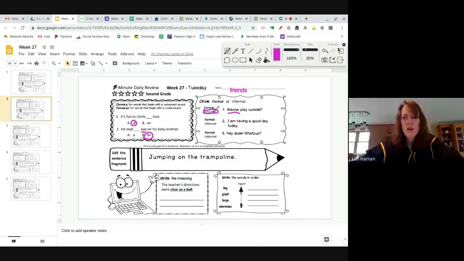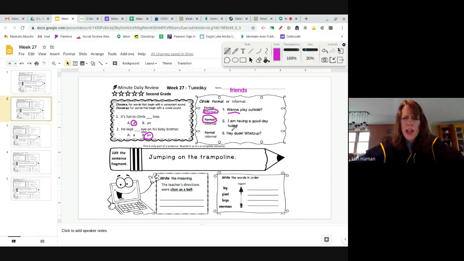All right, let's go on to number 2. "I am having a good day today." Now, there really isn't anything of a shortcut style or a slang style or a made-up word kind of thing here. Even saying "I am" rather than just "I'm" is a formal way of speaking. We wouldn't use contractions if we're going to do a formal way. Let's look at our last one.